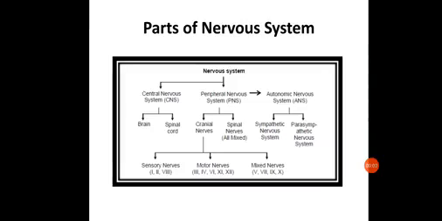Hello everyone. So now we will start the next topic, that is the central nervous system, or we can say the nervous system. The nervous system is a complicated system which is basically found in the vertebrates and particularly in the higher vertebrates. It is divided into different types. As we have already seen what the nervous system is,